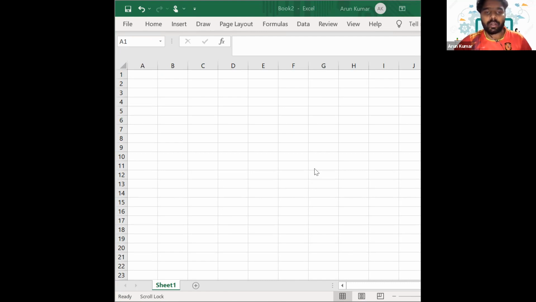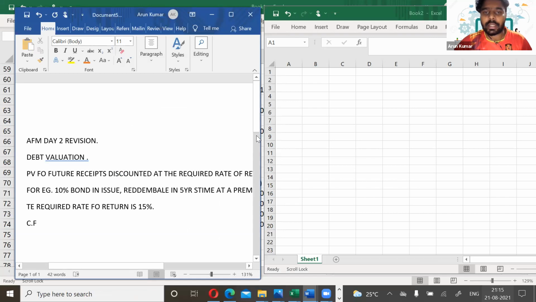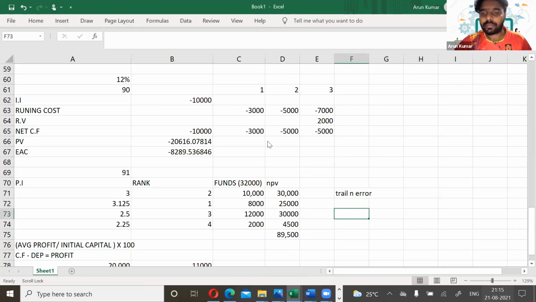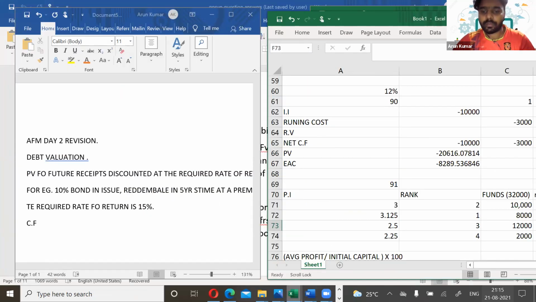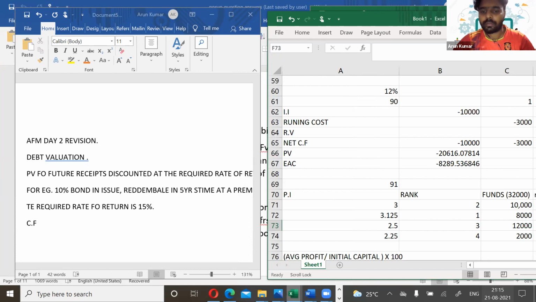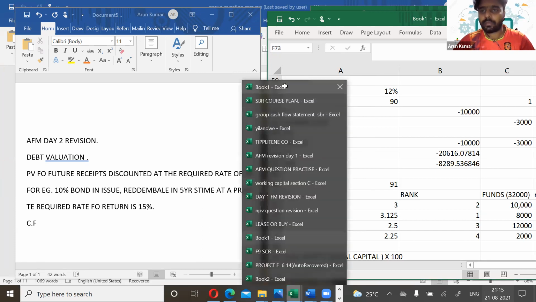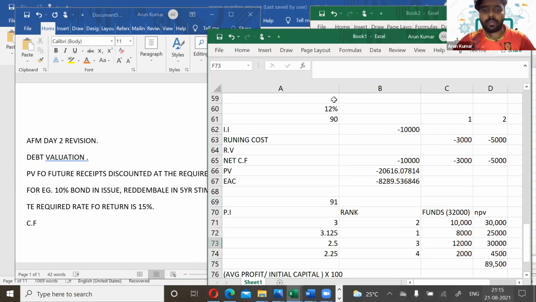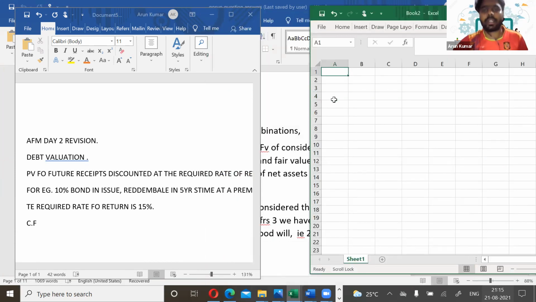Okay, fine. So how will you calculate it here? Just try to calculate the value of this bond. What's the present value of future cash flows here?